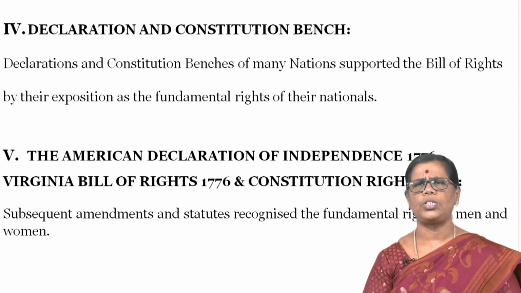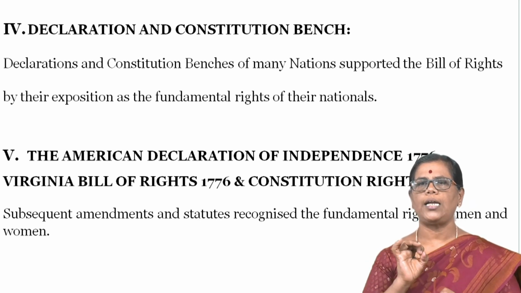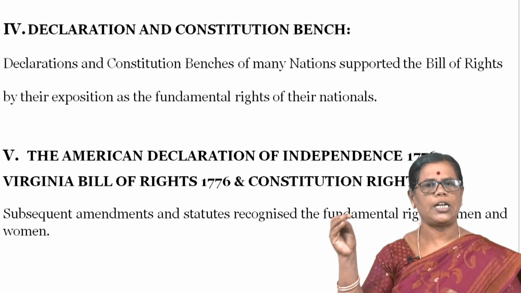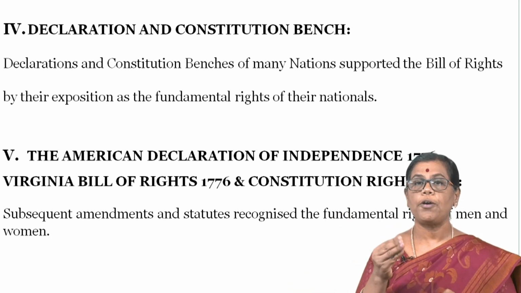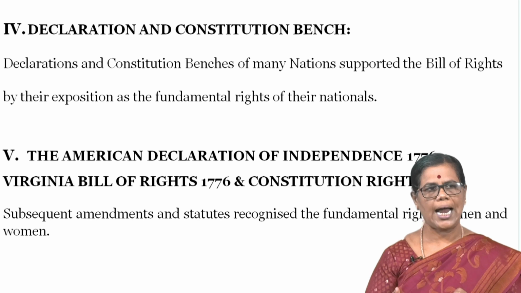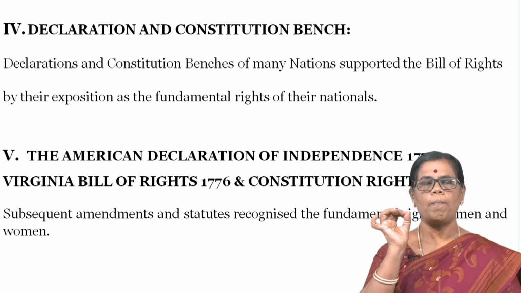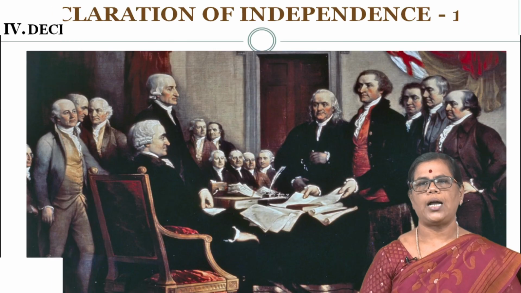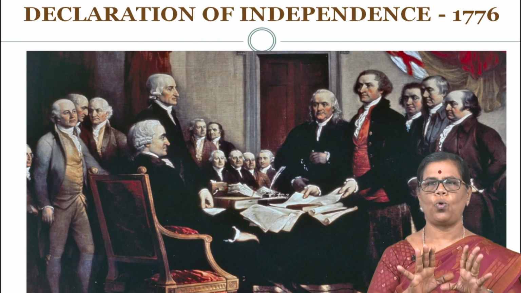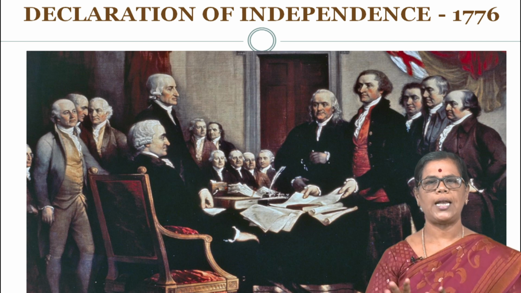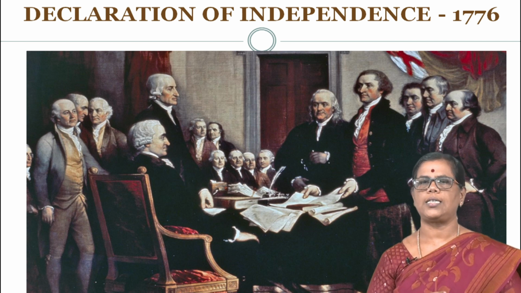In that constitution, the Virginia Bill of Rights, 1776, and the subsequent amendments and statutes recognize the fundamental rights of men and women. And this picture shows the Declaration of Independence in the year 1776.